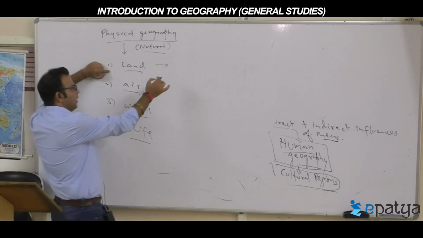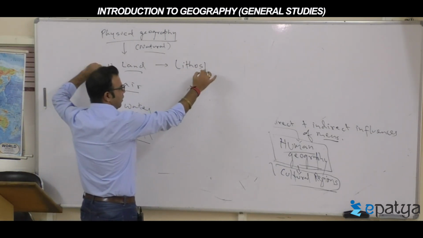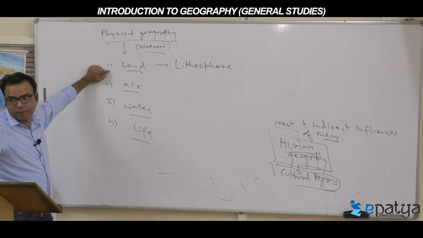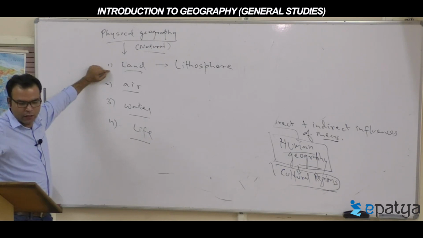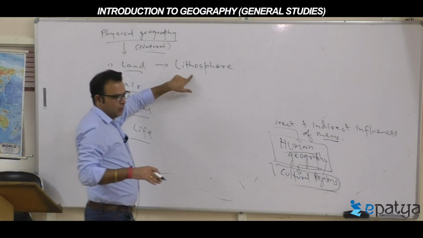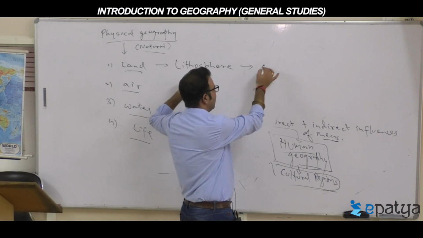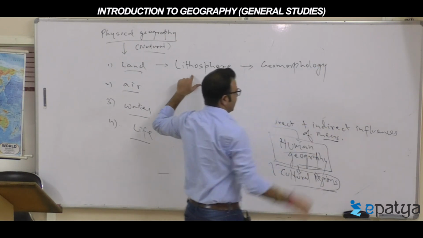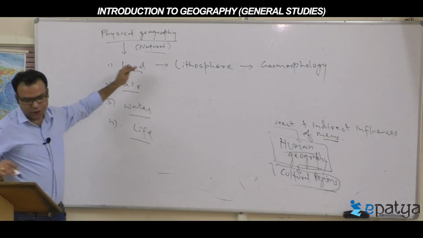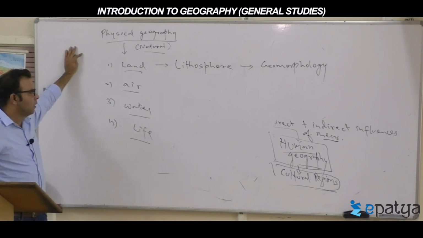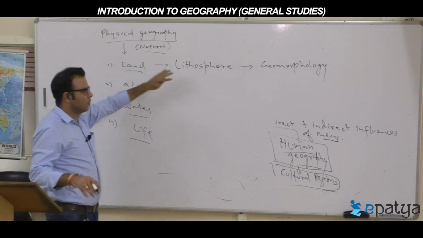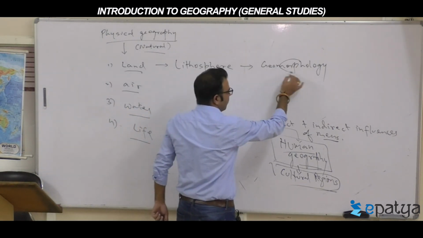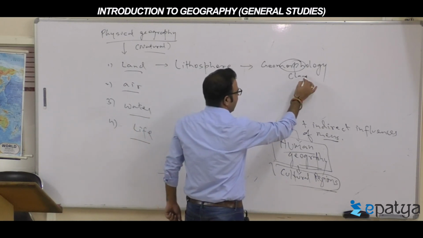The land part, where everything is happening, is technically called the lithosphere. Land part is called lithosphere. The branch that emerged is called geomorphology. The landform study, geomorphology. Geo means earth, morph means form. Here the landforms are being studied.